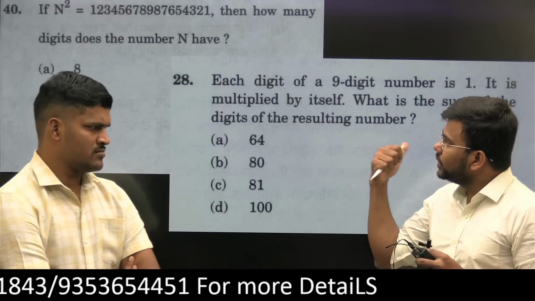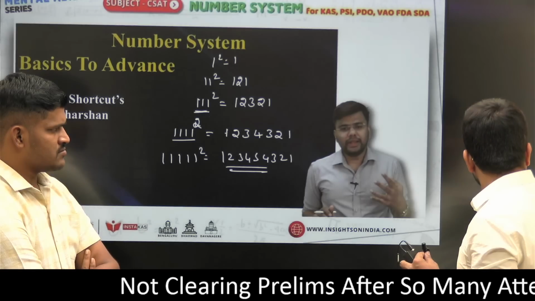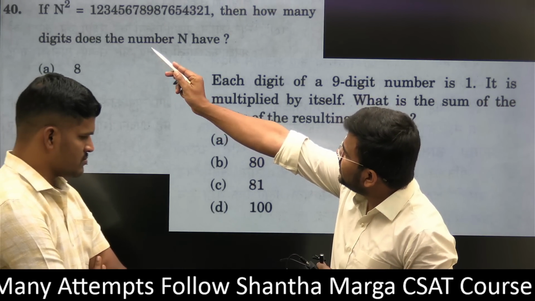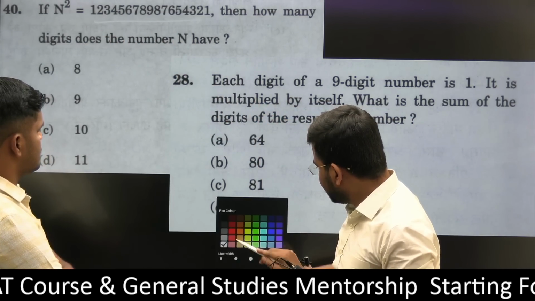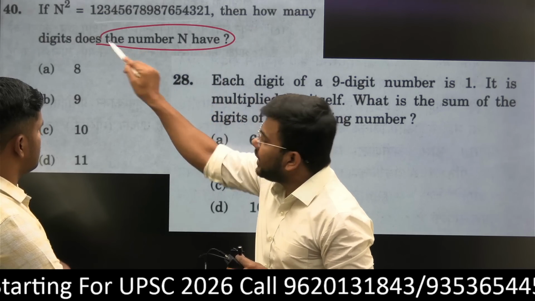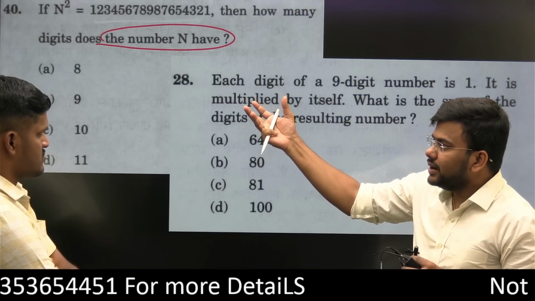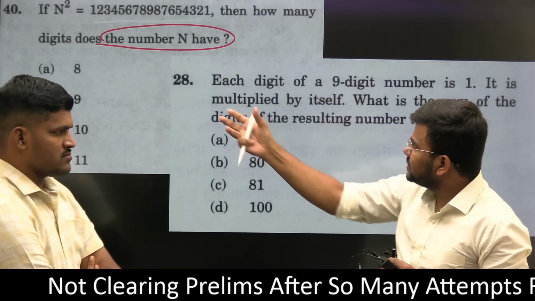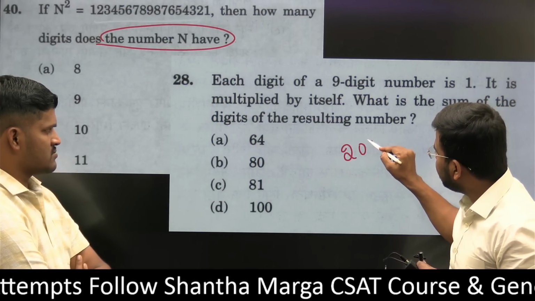So we are going for the first question. The first question is: if n square is equal to 1, 2, 3, 4, 5, 6, 7, 8, 9 and so on, how many digits does the number n have? As soon as we see this question, we might feel it is difficult. But sir, this question is based on the same theme which appeared in 2023.